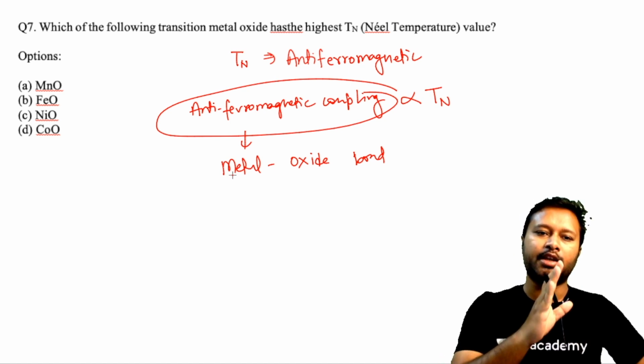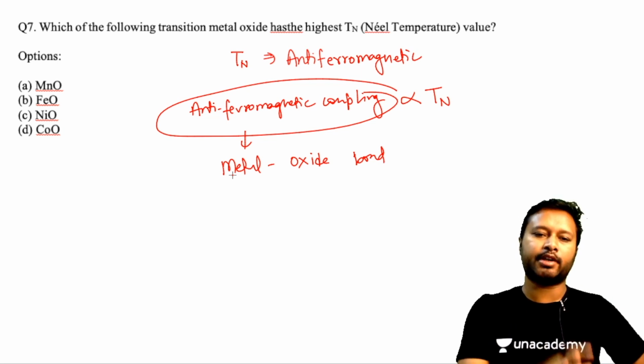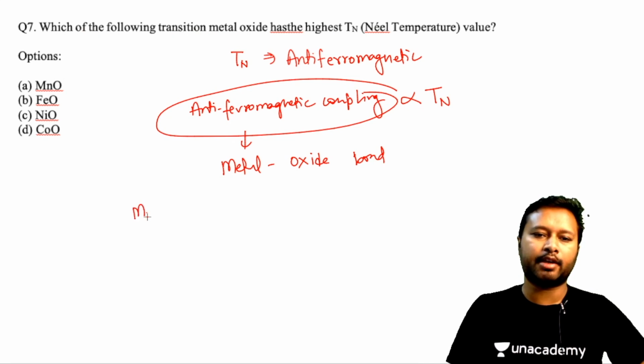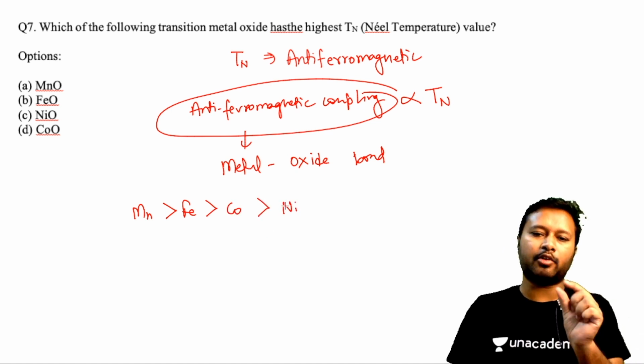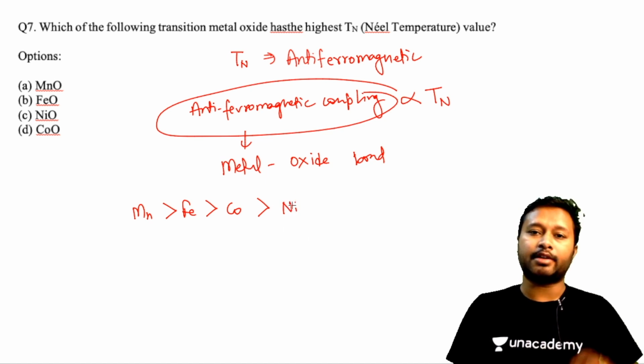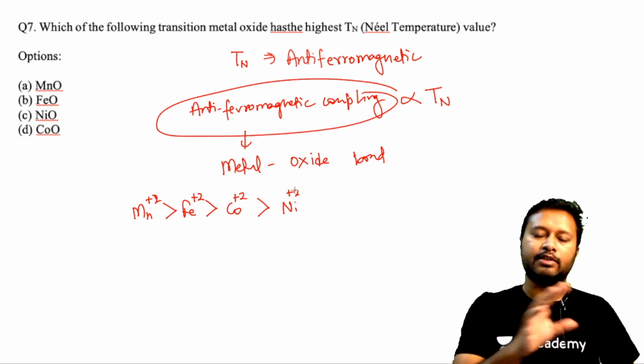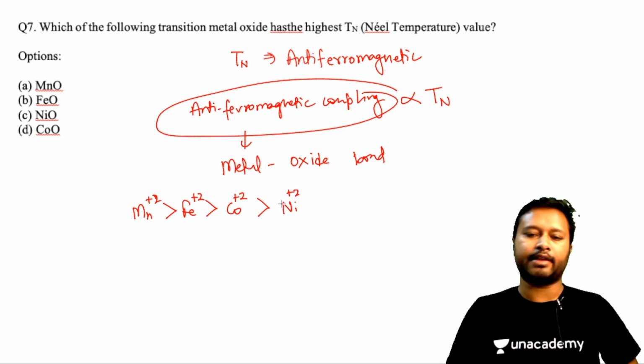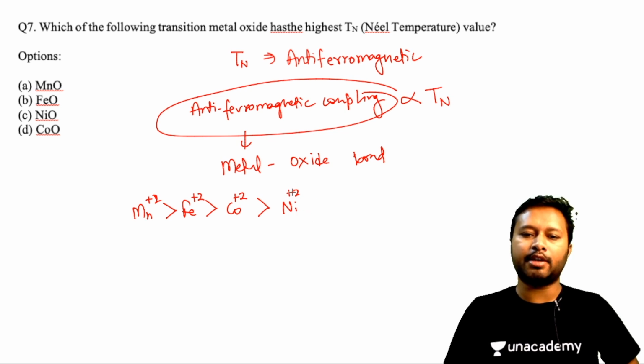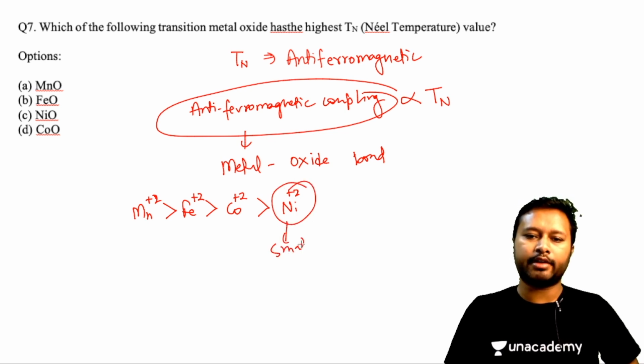Now here we have manganese, iron, nickel and cobalt, all in +2 state. We just have to arrange them in the order of their size first of all. Manganese is the biggest one, then comes iron, then cobalt, and then nickel. So nickel is the smallest among them. Since all of them are in +2 state, you just have to look at their relative positions in the periodic table to understand the size, because the charges are same. So nickel is smallest among all.